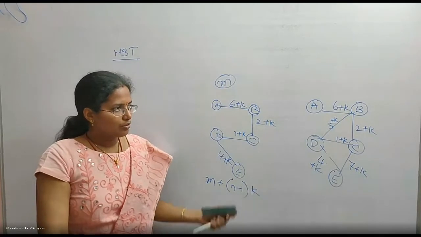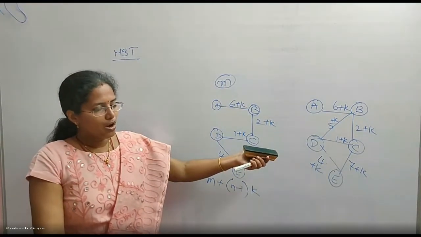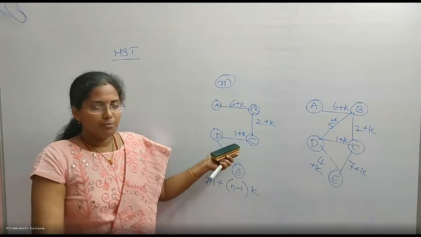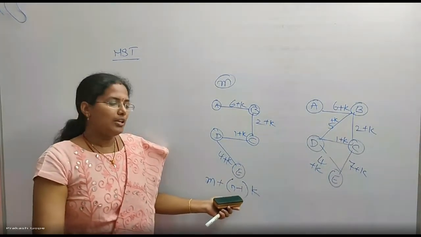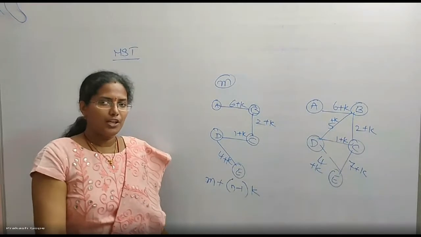So by adding a constant figure to all the edges of a graph, the MST tree doesn't change, but the MST cost gets incremented by n minus 1 into K.